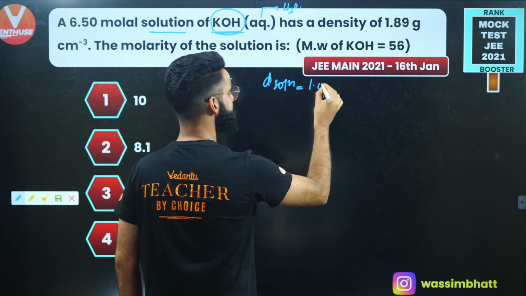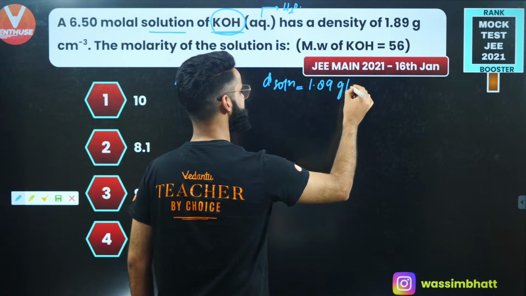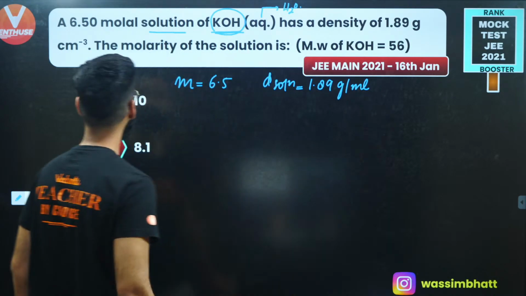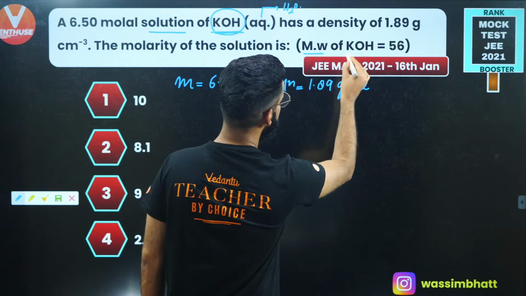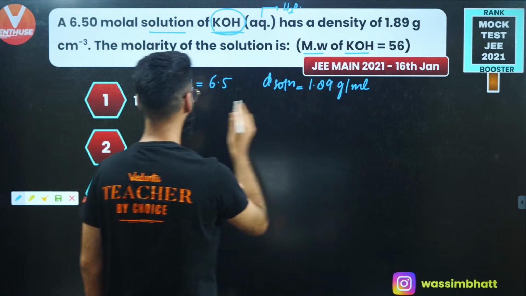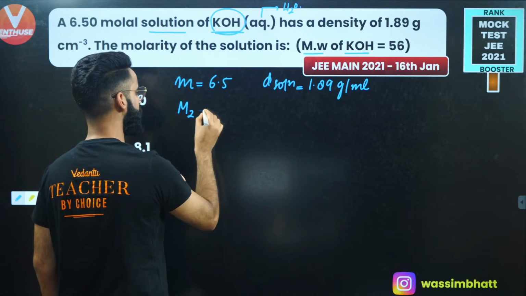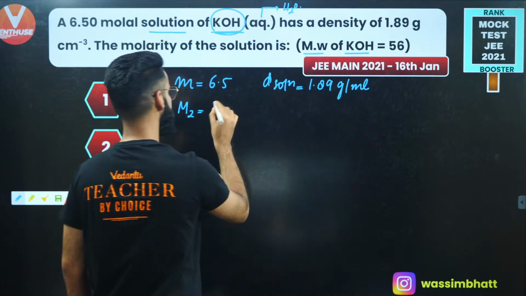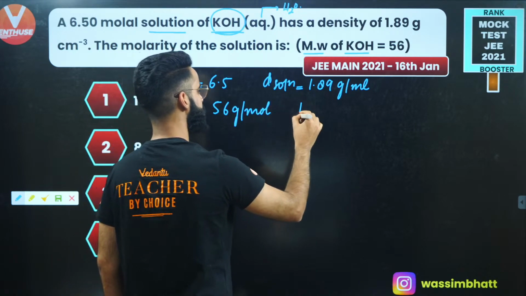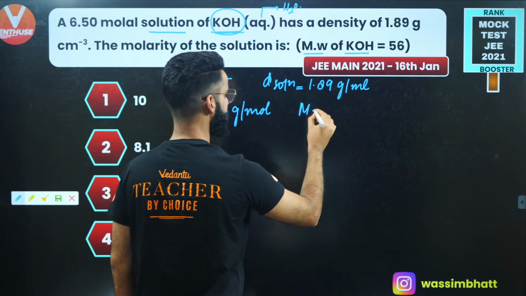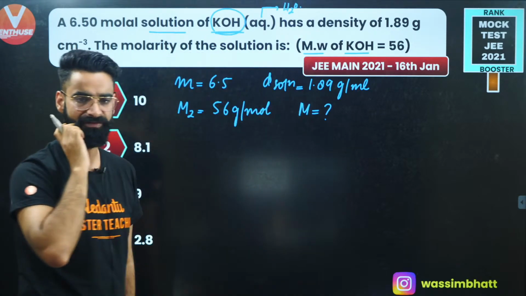It's given to us simply as 1.89 grams per centimeter cube, or you can write grams per ml. The molarity of the solution is... we are given the molar mass of KOH, that means molar mass of solute, the M2 value. It's given to us as 56 grams per mole. What we are supposed to calculate? I guess we are supposed to calculate the molarity of the solution.